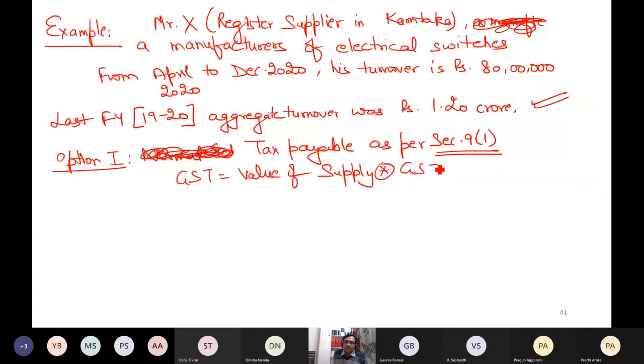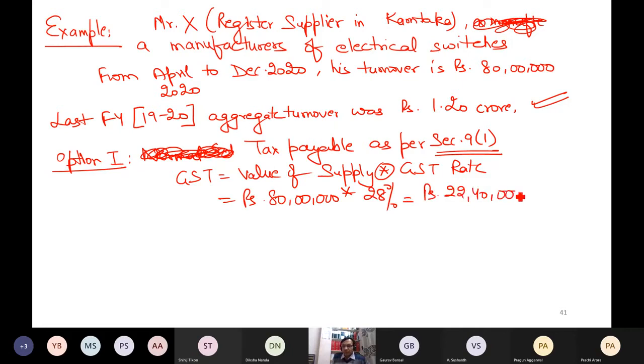This is what the tax is. So value of supply, for example, is rupees 80 lakh and the GST rate on this is 28%, for example. Then how much tax I am supposed to pay? Can you do this calculation? How much tax I am supposed to pay? Assuming there is no composition levy, I am supposed to pay the tax of 22,40,000. This is what I am supposed to pay.